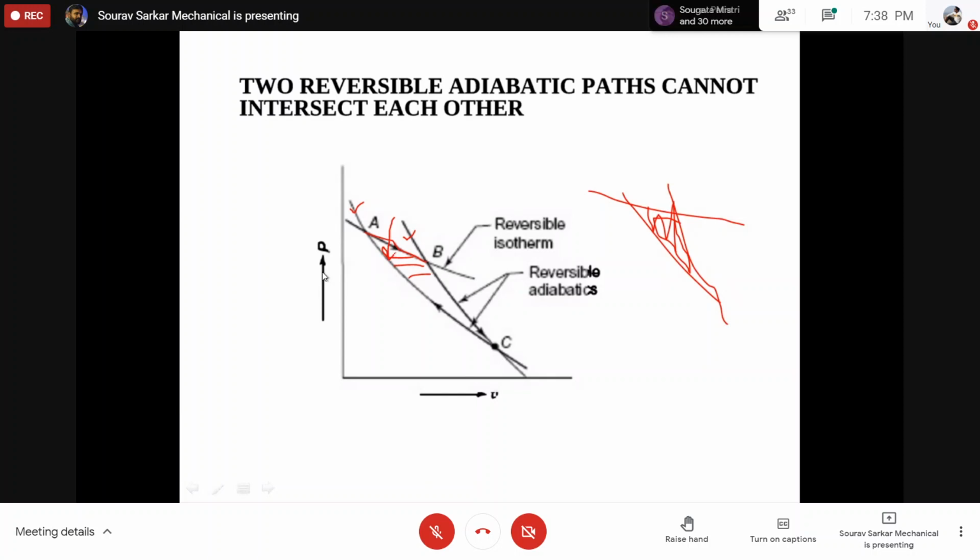So this is basically violating the Kelvin Planck statement. From that we concluded that these lines should always be parallel. This was the first assumption.